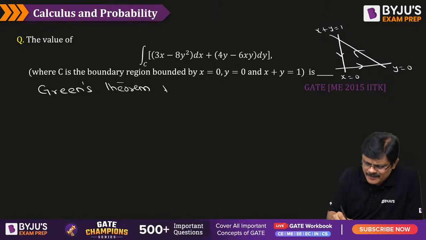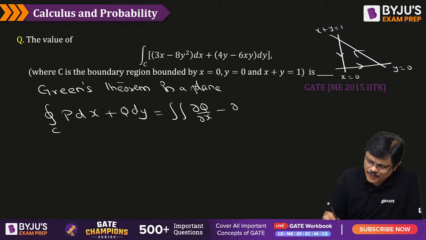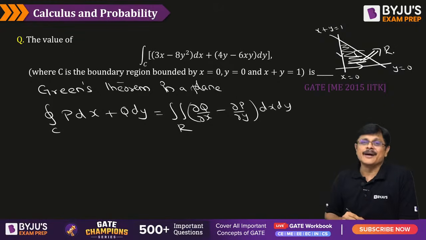By Green's theorem in a plane, integral c p dx plus q dy is given by the double integral of dou q by dou x minus dou p by dou y into dx dy over the region bounded by this closed curve. This is the region.